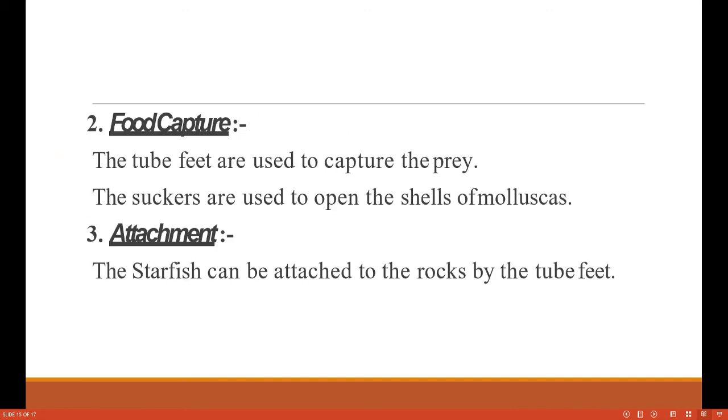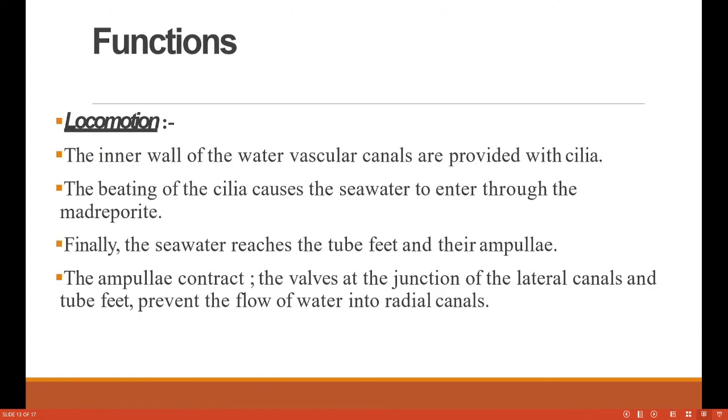This also helps in food capture. The tube feet help in food capture, and they also help in locomotion. The suckers are used to open the shell of molluscs. The starfish can be attached to a rock by the presence of tube feet. So the tube feet are also useful for attaching to the substratum. So this is about the water vascular system.